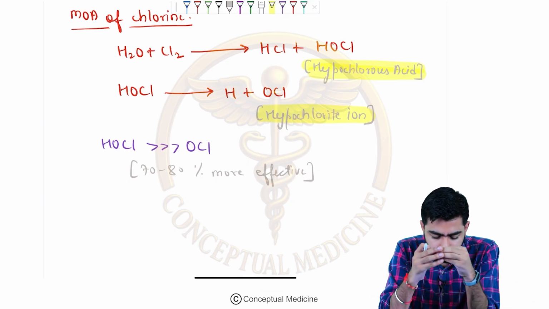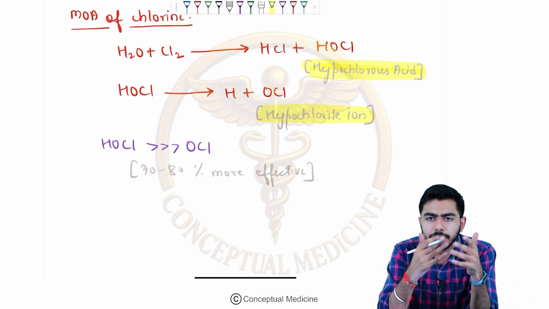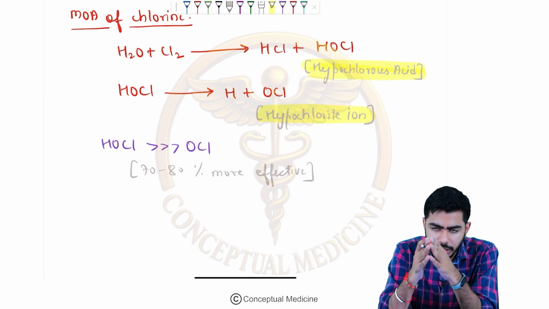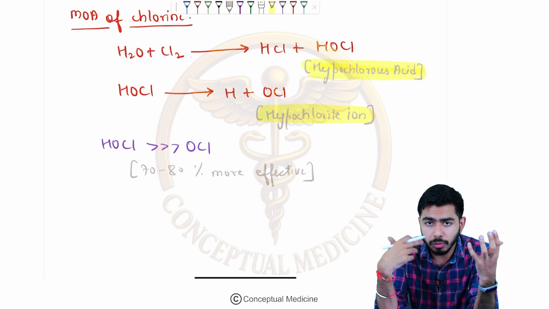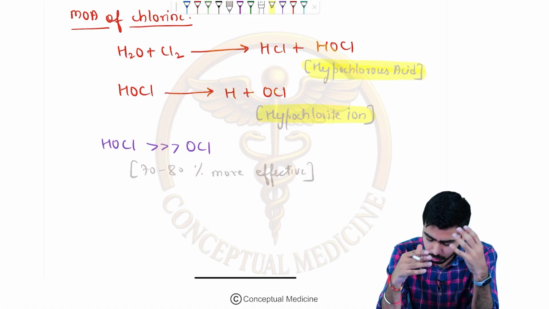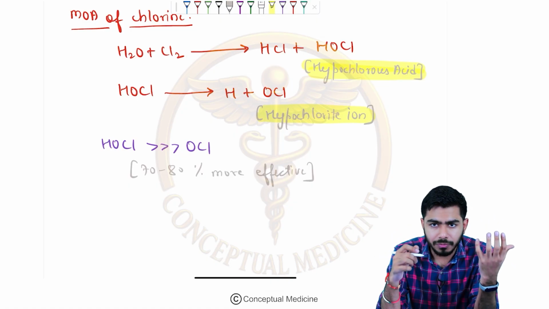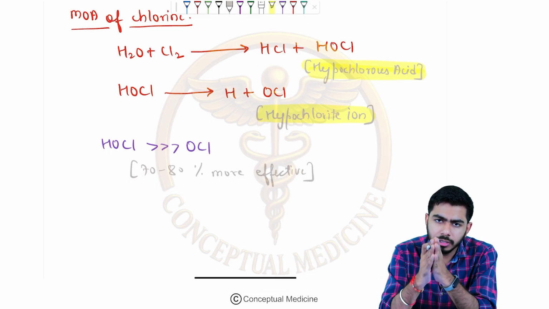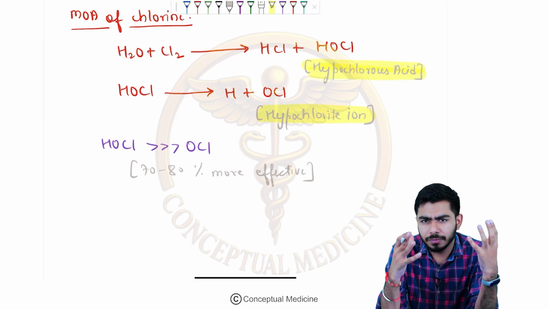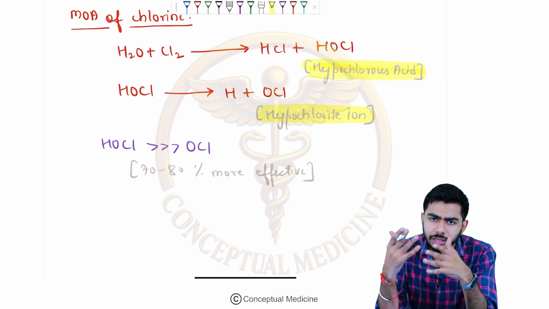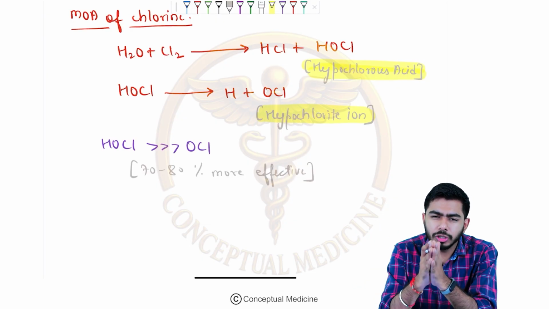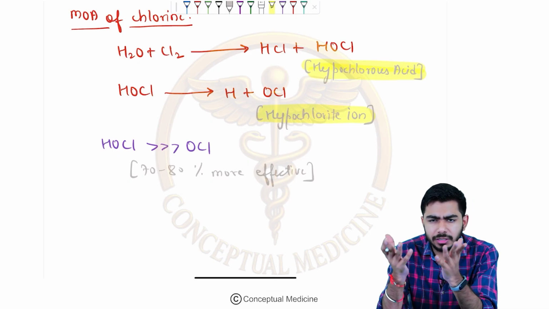The next point: the disinfection of the water by the chlorine happens with the help of what? Hypochlorous acid or hypochlorite ion, both of them. But which one is more effective? That is also the MCQ. Hypochlorous acid is more effective as compared to hypochlorite ion, right? At what pH? If they ask at what pH the chlorination of water works most suitably, it is a pH of around 7, the neutral pH.